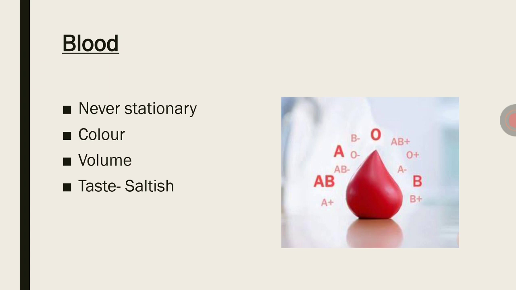Third one, volume. An average adult human contains 5 to 6 liters of blood. Next is taste. Taste is saltish and the pH is about 7.3 to 7.45, so that is slightly alkaline.